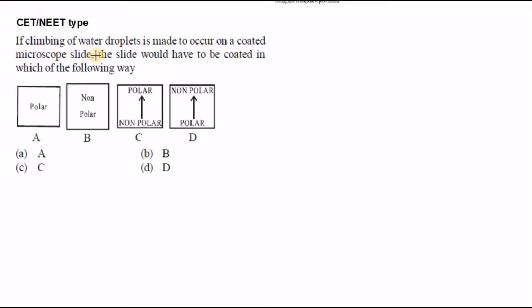Next question. If climbing of water droplets is made to occur on a coated microscope slide, the slide would have to be coated in which of the following manner? A, B, C, they are given. A polar, B non-polar, C non-polar to polar, and D polar to non-polar. As you know, water is polar and it attracts polar. That means it should be in the opposite manner, that means non-polar to polar. So the right answer for this question is option C.